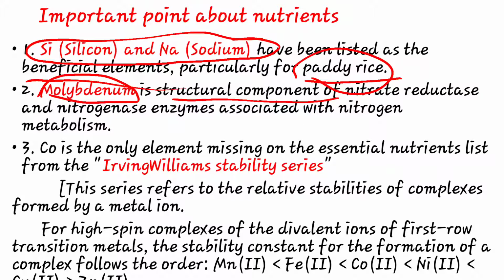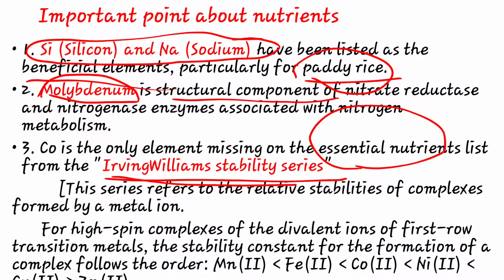Then cobalt. Cobalt is the only element missing in the essential nutrient list from the Irving-Williams stability series. So cobalt is not among the essential elements. In which series? That is the Irving-Williams stability series. This series refers to the relative stabilities of complexes formed by metal ions.